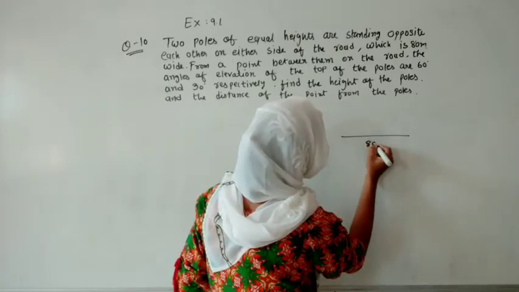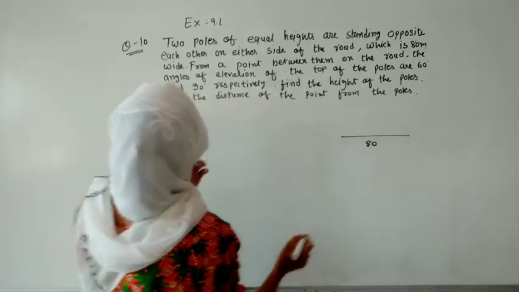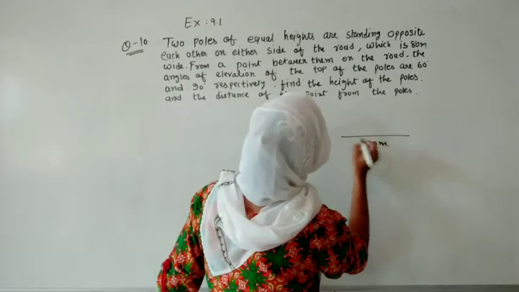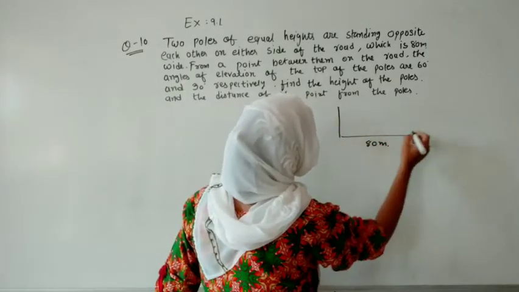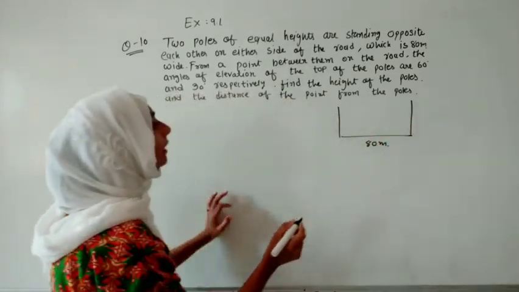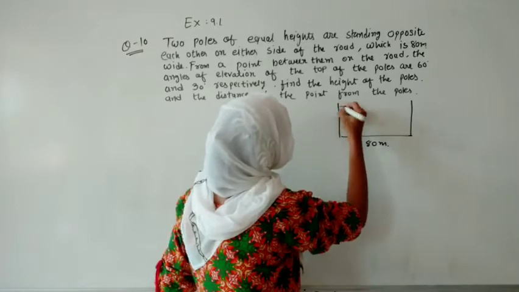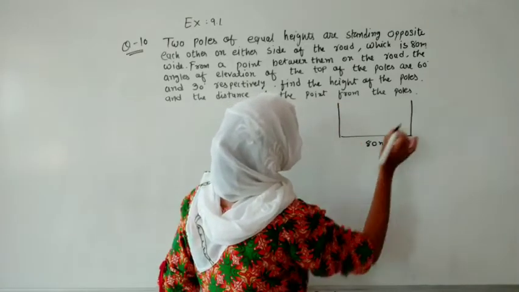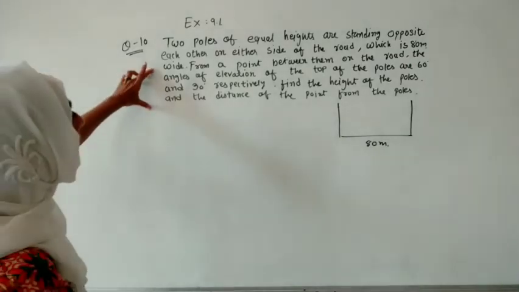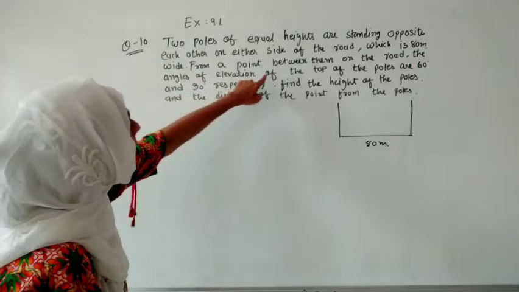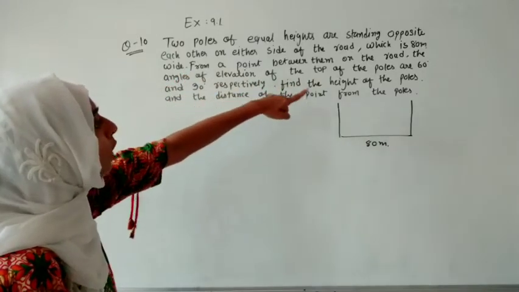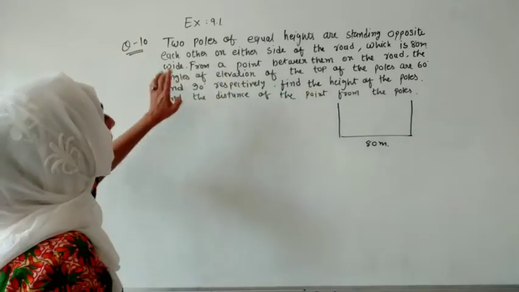So we will indicate this one as 80 meter, and on either side of the road there is one building, both having the same height. But from reading the question, from a point between them on the road, the angles of elevation of the tops of the poles are 60 and 30.